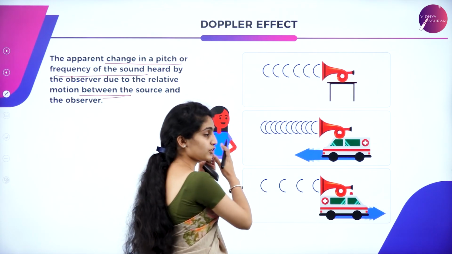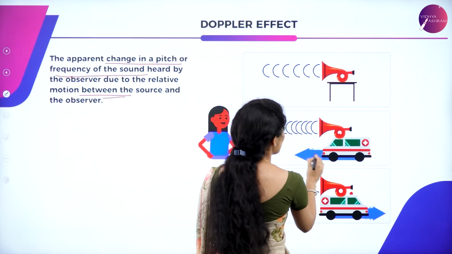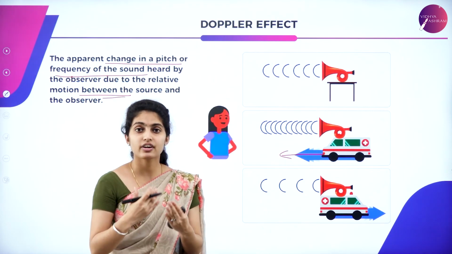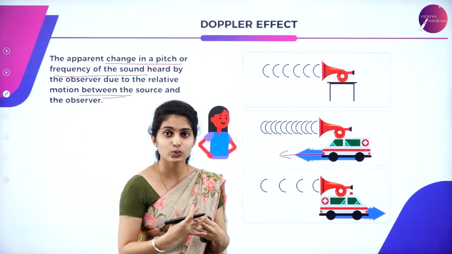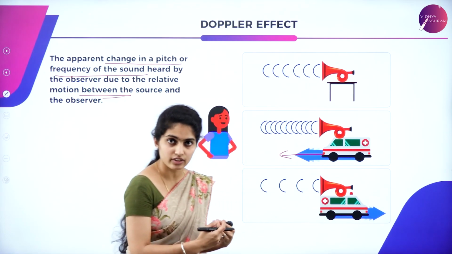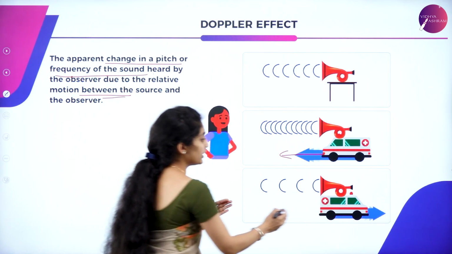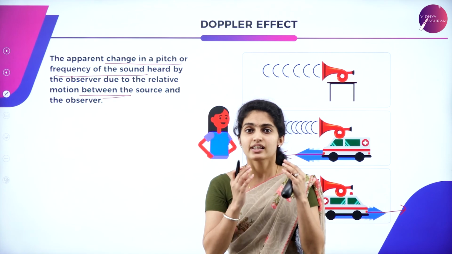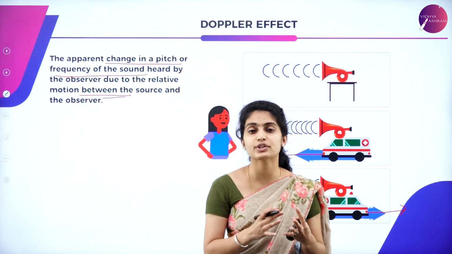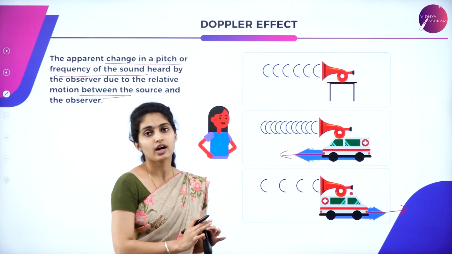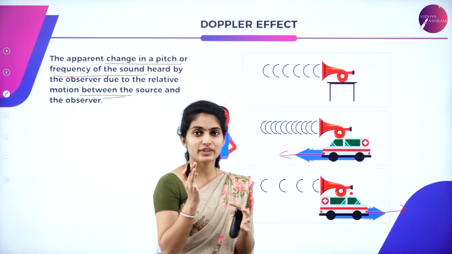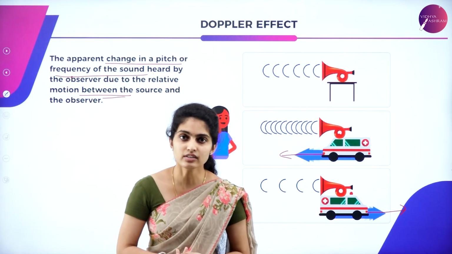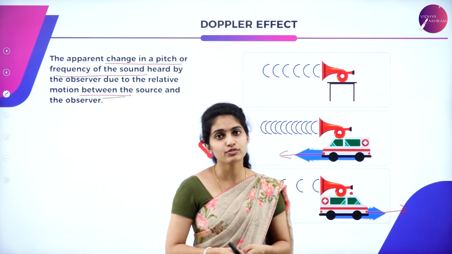When there is an observer present and the ambulance is moving towards the observer, what happens to the sound which is heard? We hear it louder and louder, because of which we get to know that an object is arriving near. And when it is moving away from the observer, what happens to the sound waves? It becomes feeble. By listening to the sound itself, we get to know that the object is moving away from the observer. That effect is known as the Doppler effect. It always depends upon the motion of the observer as well as the source. That's all about the concept of the Doppler effect.